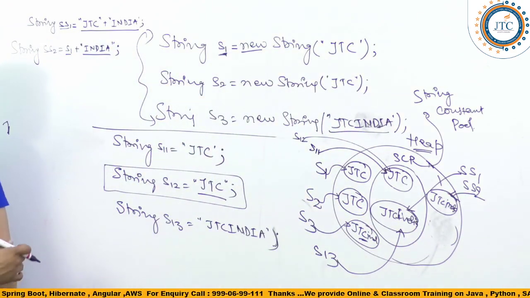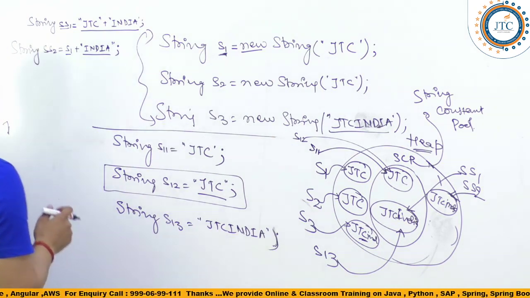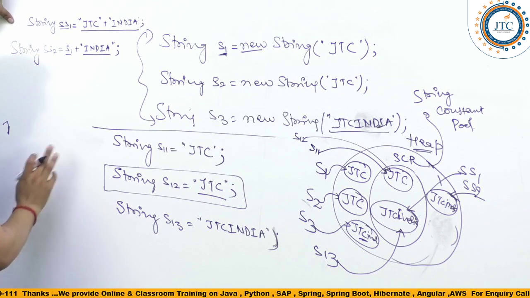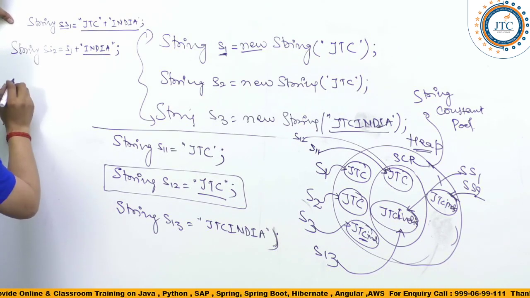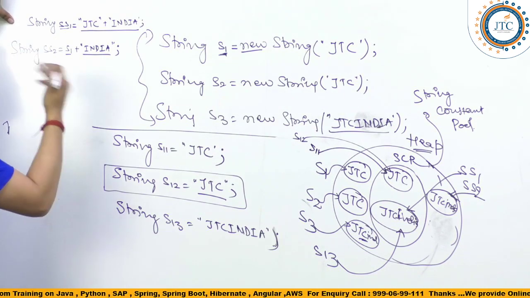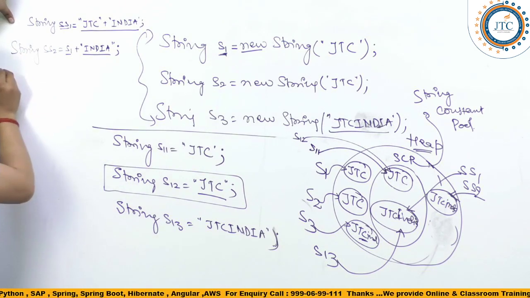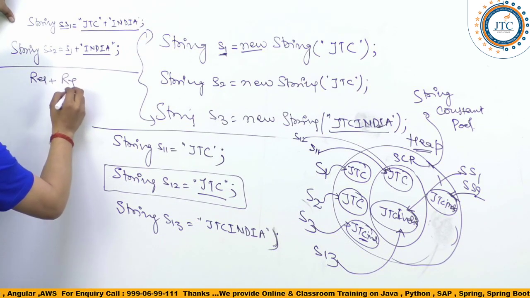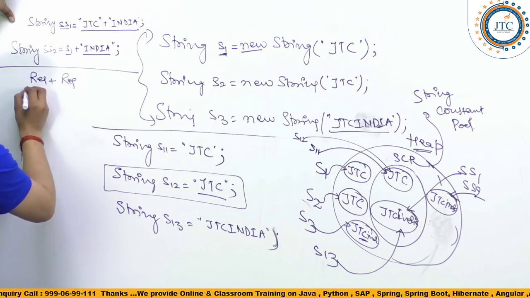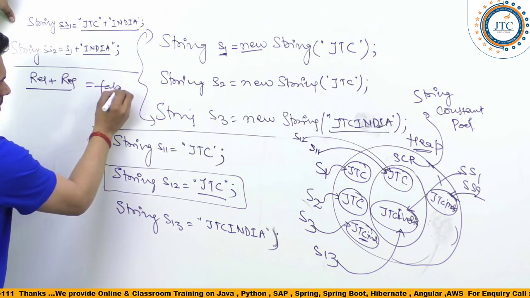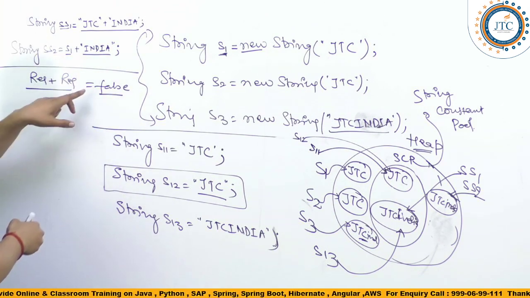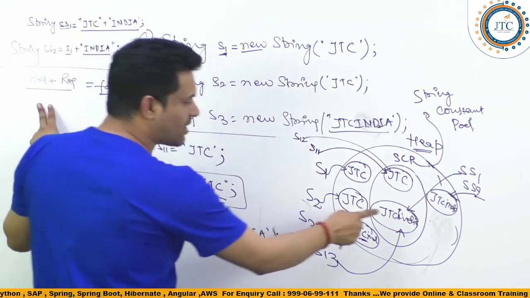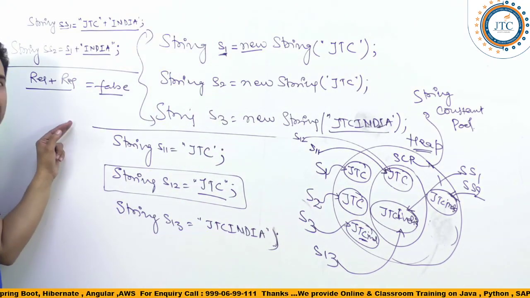Is that clear now? Now again guys, if you use any combinations, let's say any combinations you write. See first here, reference plus reference. When you are doing reference plus reference, it will give false. False in the sense that this literal will be created outside the pool, and if you try to compare it with the literal inside the pool, it is going to give you false.